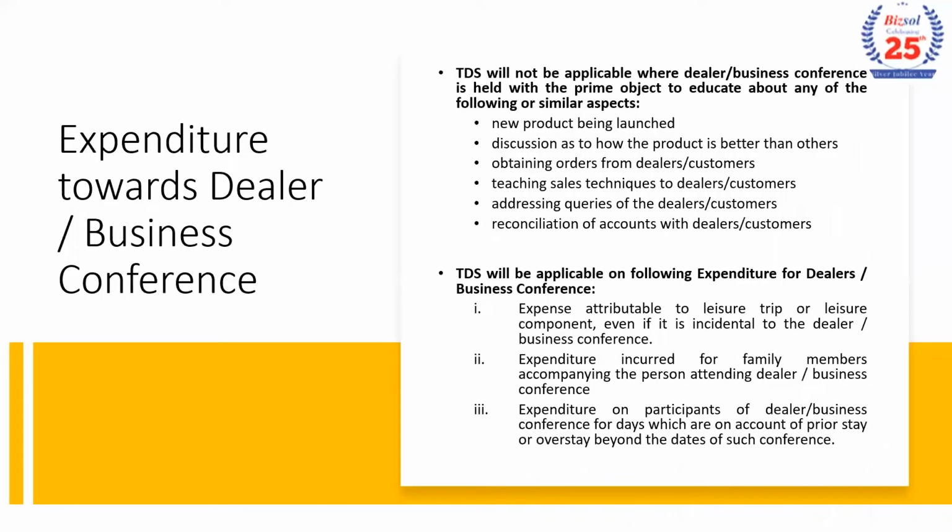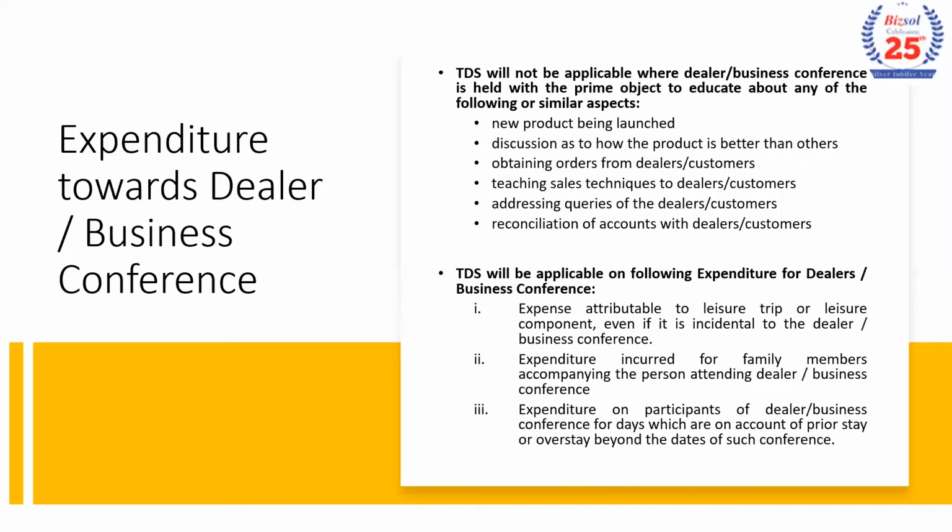Now the circular also clarifies about business or dealer conferences, wherein they specifically mention that if the conference is being held to educate about a new product launched, discussion as to how the product is better, obtaining orders, teaching sales techniques, addressing queries of the dealers, reconciliation of accounts with dealers, customers, so if the objective of the sales conference is for this aspect, then TDS will not be applicable on such transactions.